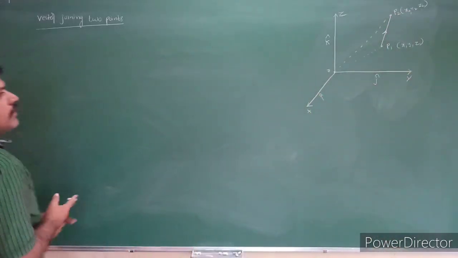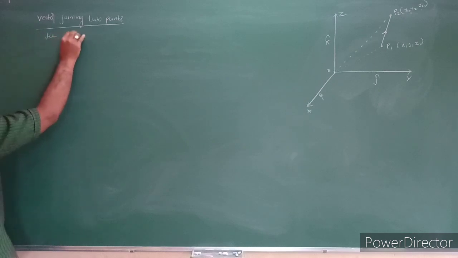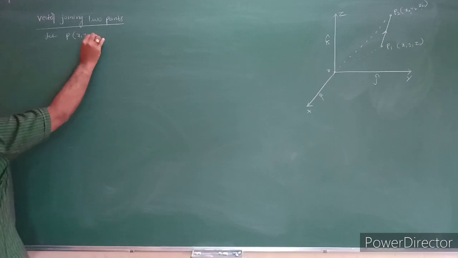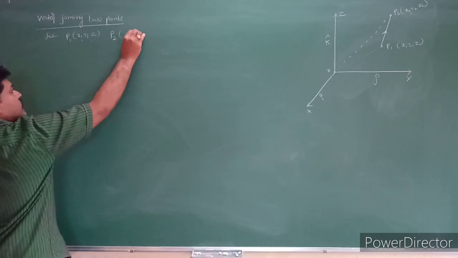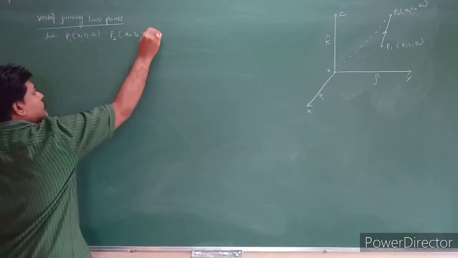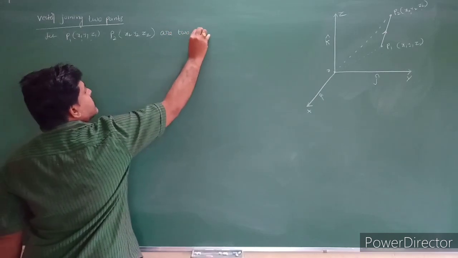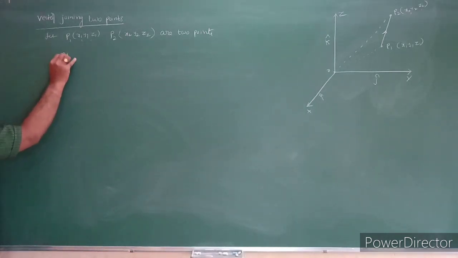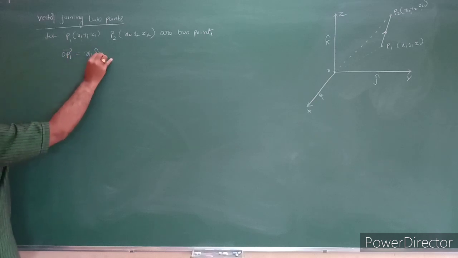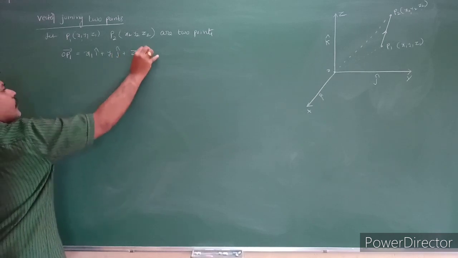First, let P1 (x1, y1, z1) and P2 (x2, y2, z2) be two points. Then automatically the position vector of P1 becomes x1 i plus y1 j plus z1 k.